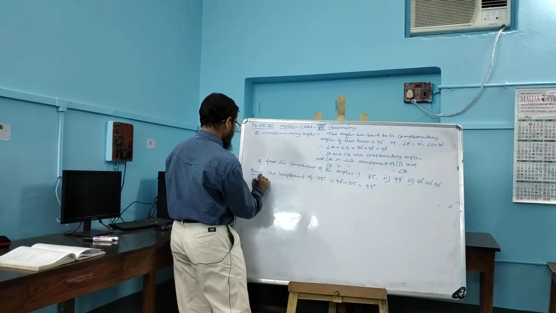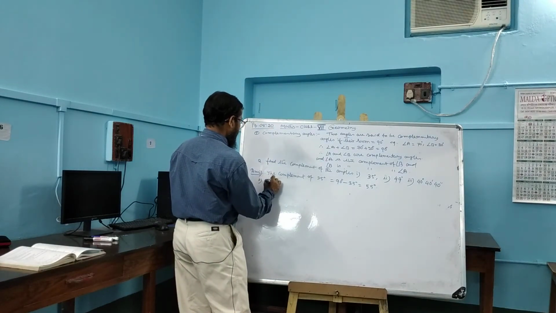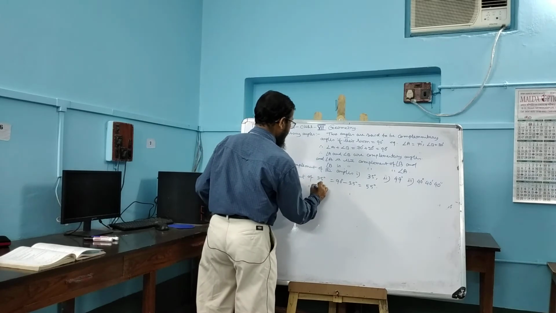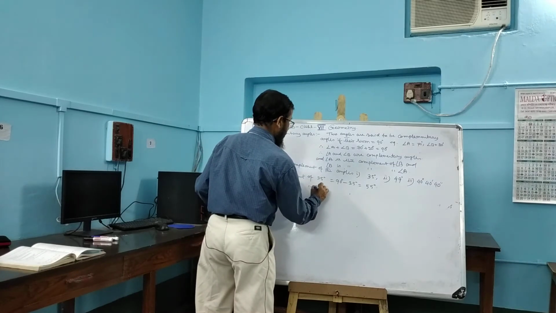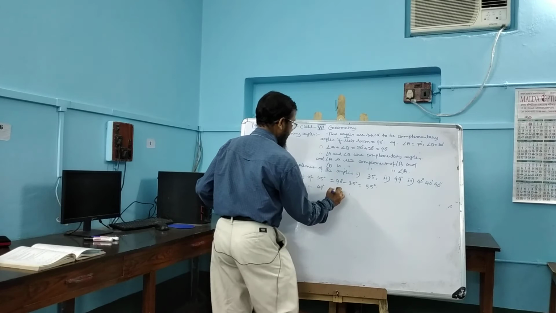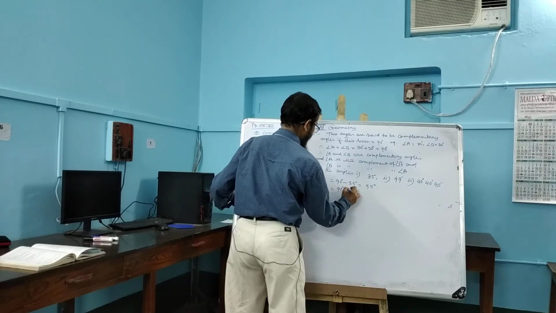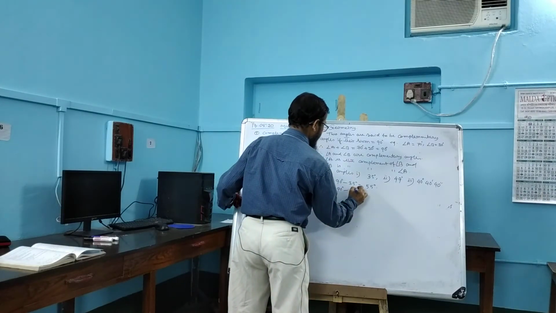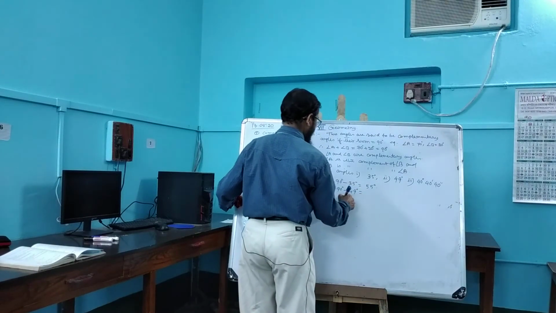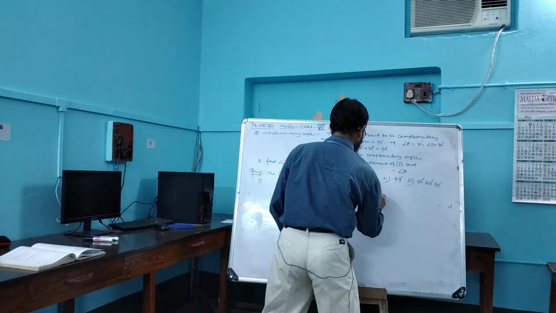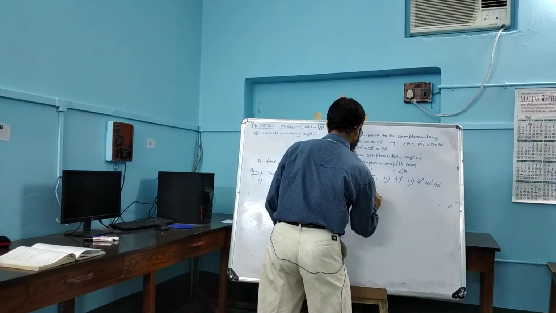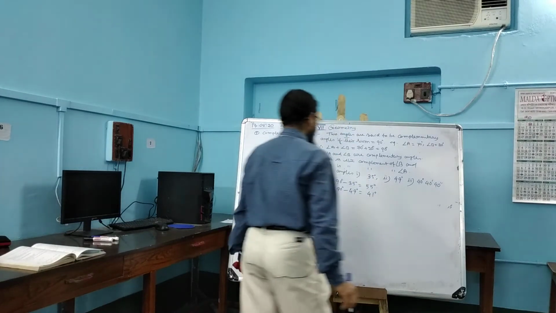Number 2, the complement of 49 degrees is equal to 90 degrees minus 49 degrees, equal to 41 degrees.